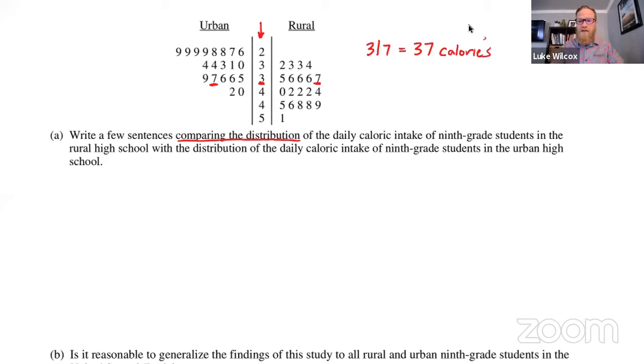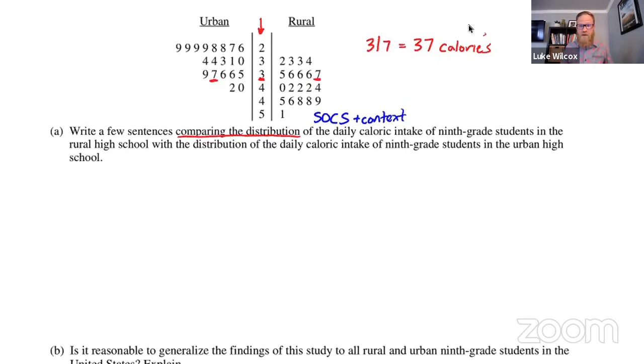And we actually talked about this on Monday when we did one-variable data analysis. There are some very specific things that need to be addressed when you are asked to compare distributions. The acronym that we had to help us remember that was SOCKS. And then I actually added on the last part to make sure that we include context when we answer that question. So we're just going to go through in order here.